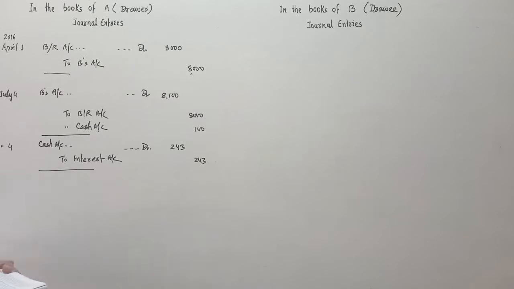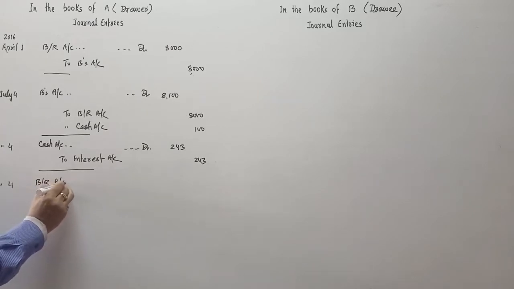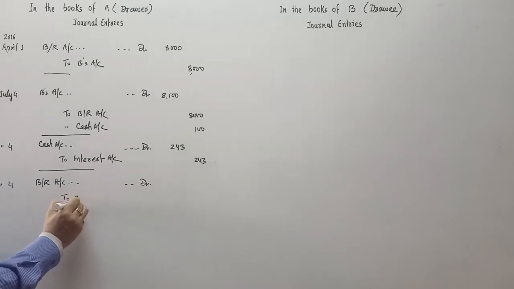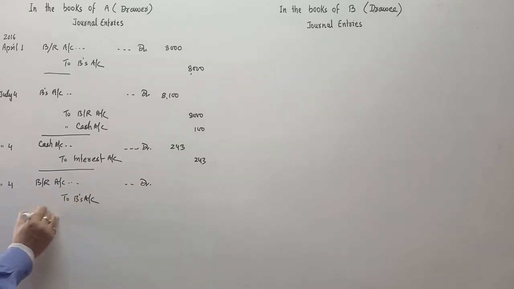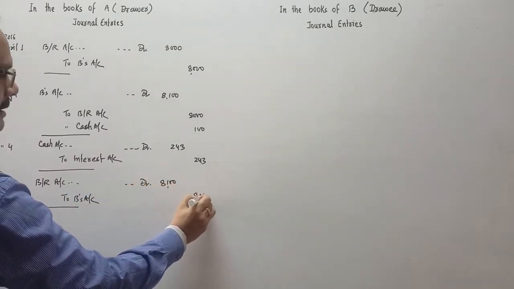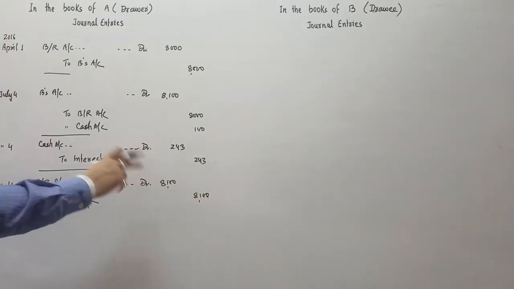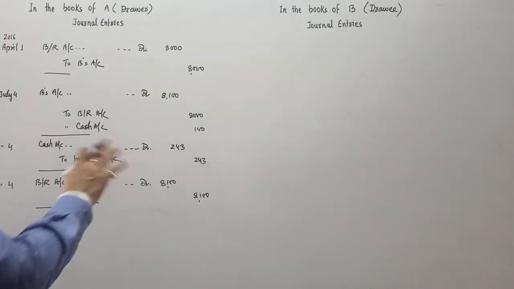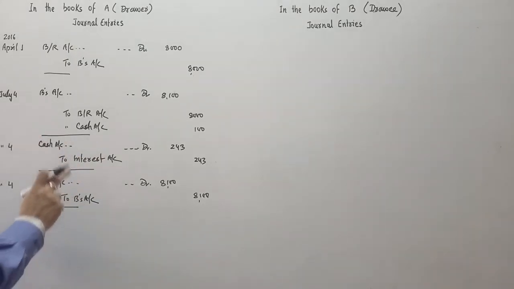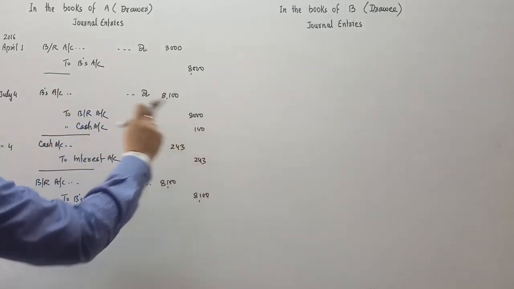Now after 73 days there is a renewal of the bill on July 4. Bills receivable account debit to B's account, new bill for rupees 8,100 including noting charges, because interest is paid. That interest amount is not added, because interest is already given by the drawee in cash. So in the new bill, the amount of the bill plus noting charges will be added.